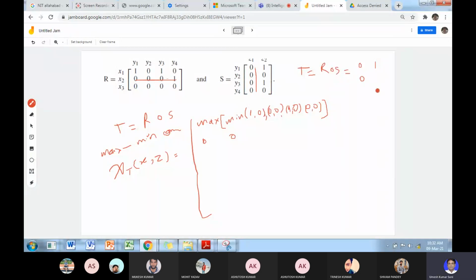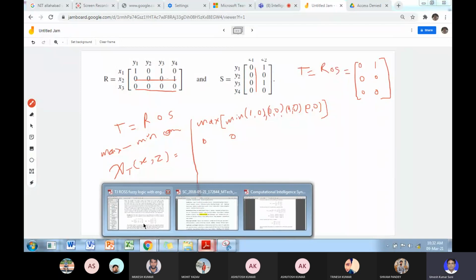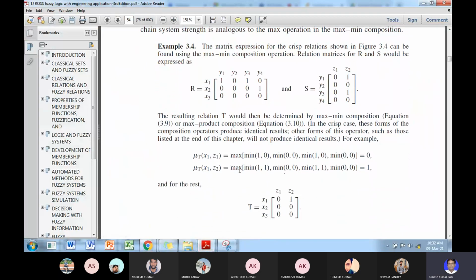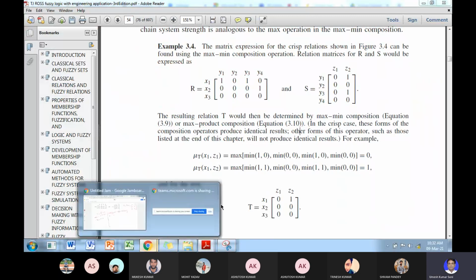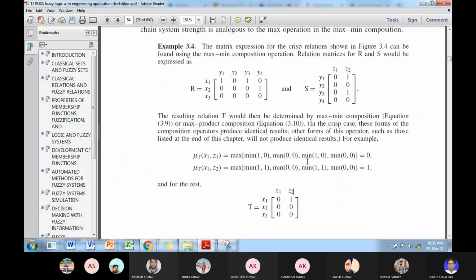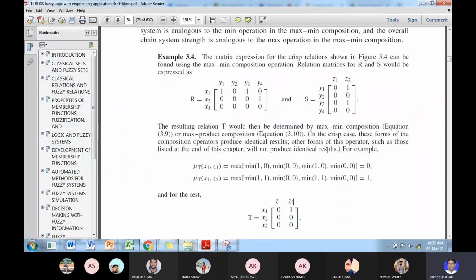Similarly, for this it will be 0, and for this element you have 0, and this element you have 0. So what is the relation T between R and S? You have this, X and Z. Okay, clear? Students, is it clear?